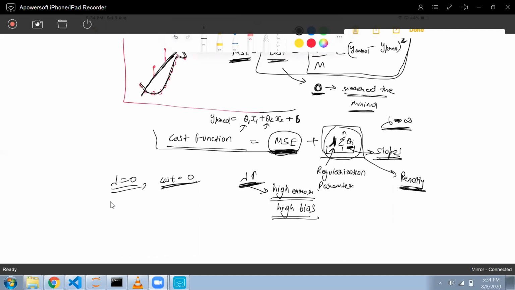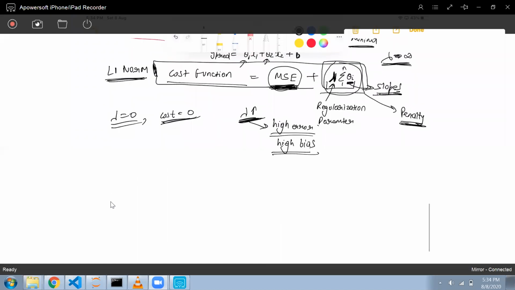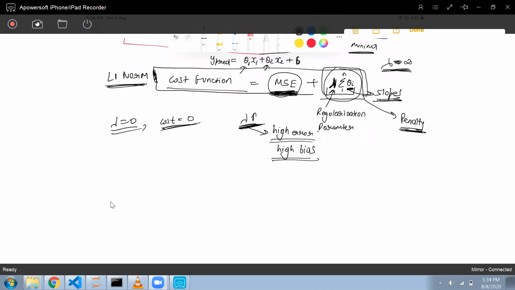So this will be my cost function now, and this is also known as the L1 norm. We'll try to choose lambda in such a way that this whole term, that is MSE plus lambda times the sum of theta i, becomes minimum.